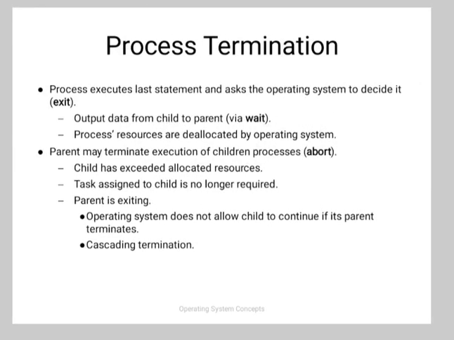Next is process termination. The process executes the last statement and asks the operating system to delete it. It outputs data from the child to the parent via wait, and the process resources are deallocated by the operating system. The next part is that the parent may terminate execution of children processes, if the child has exceeded allocated resources, or the task assigned is no longer required.